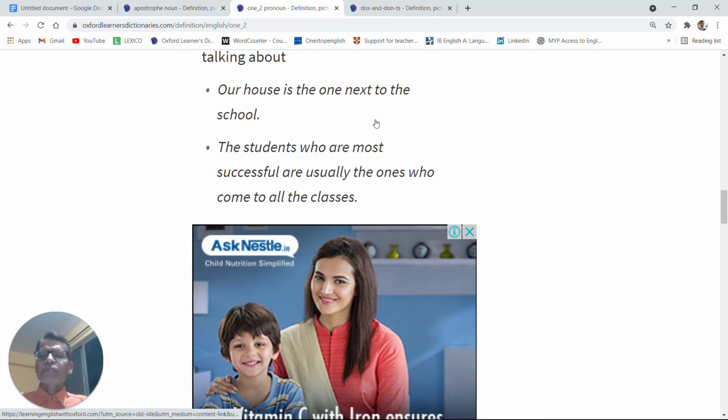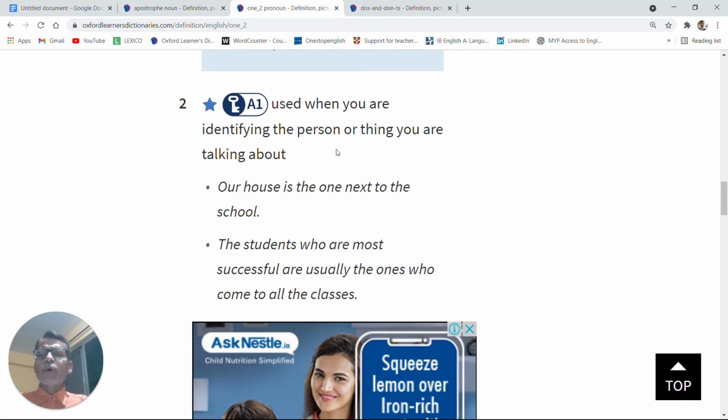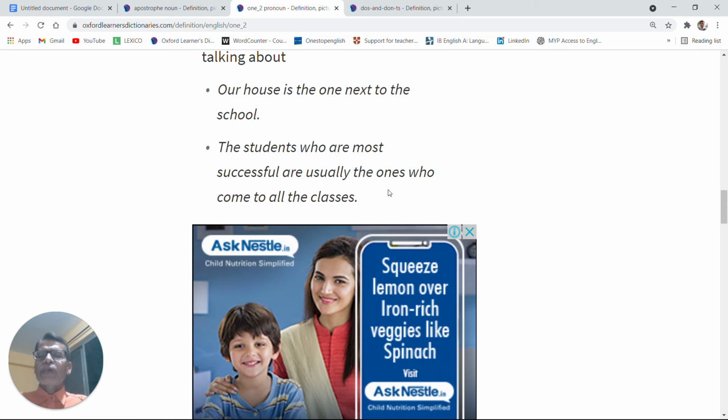Then second one, used when you are identifying the person or thing you are talking about. Our house is the one next to the school. The students who are most successful are usually the ones who come to all the classes. Here, ones in plural form.